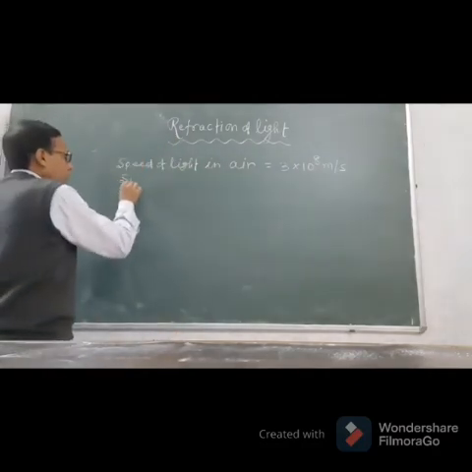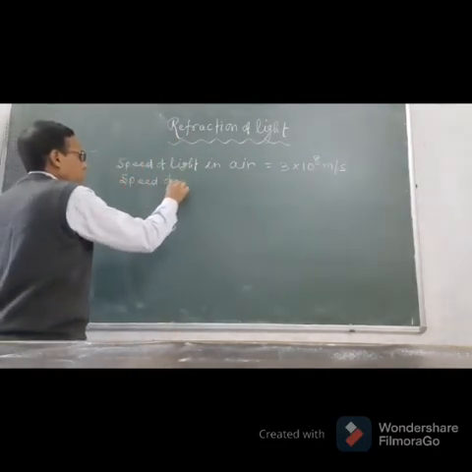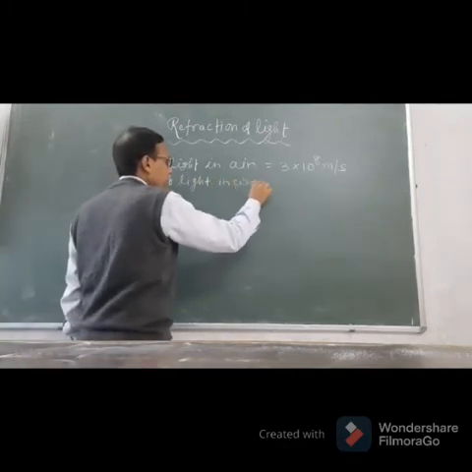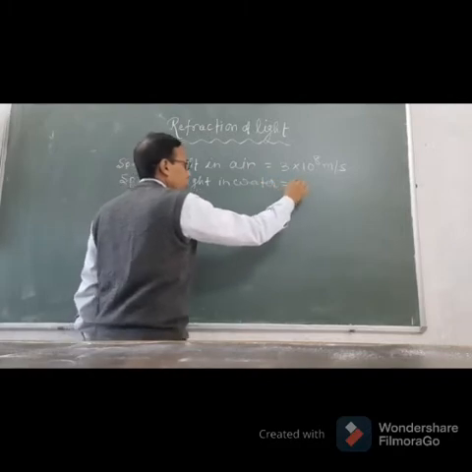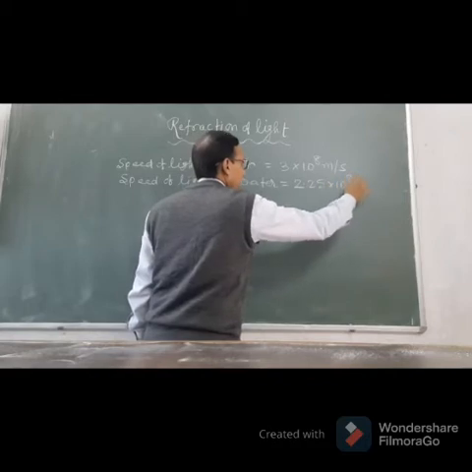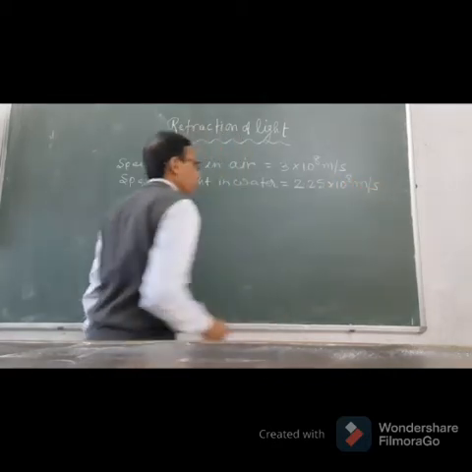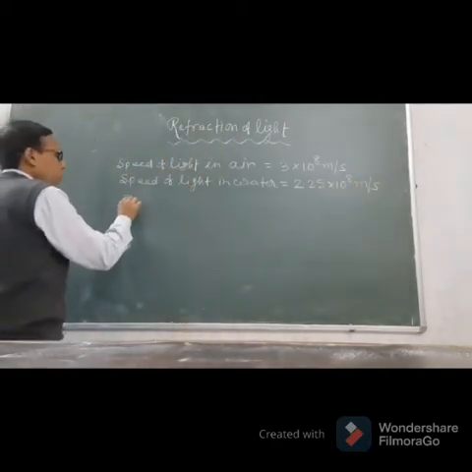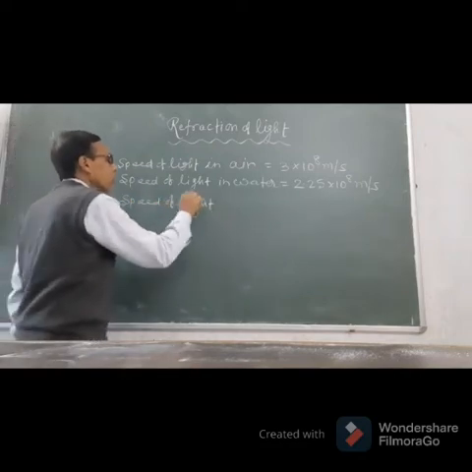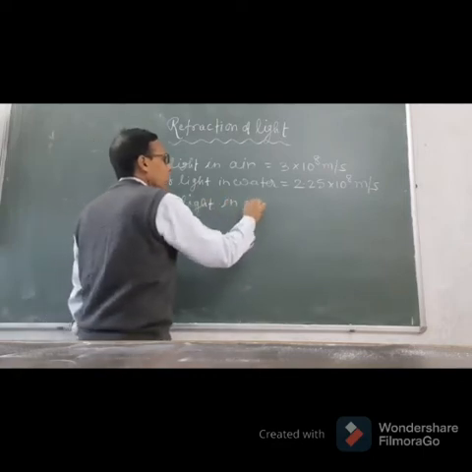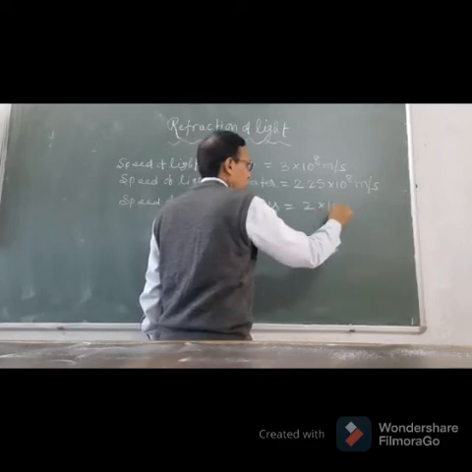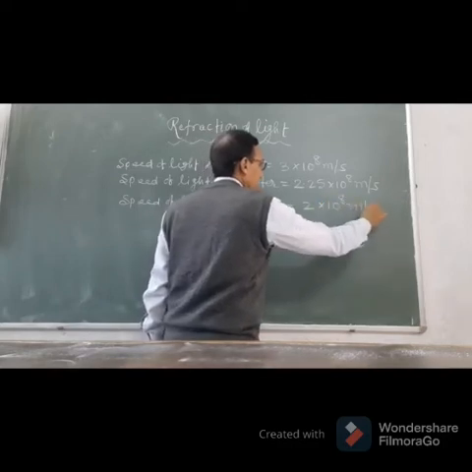Speed of light in water is 2.25 into 10 to the power 8 meter per second. And the speed of light in glass is 2 into 10 to the power 8 meter per second.